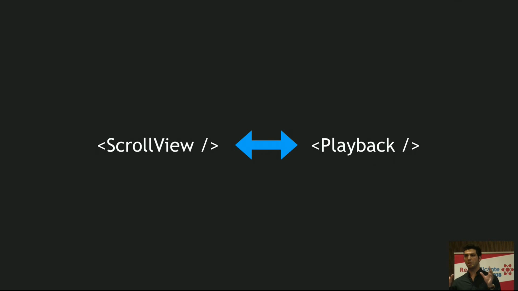So if we wrap our minds around that, we can apply the same concepts from the scroll view to the playback and create a native UI component that is controlled through a declarative interface, even though it doesn't have any UI attached. What do we gain by doing this? By doing this, we have removed the most important constraint that we had in the system, which is time. Time is no longer part of our state machine. We don't have to set up listeners manually and re-render the UI ourselves by applying setState.